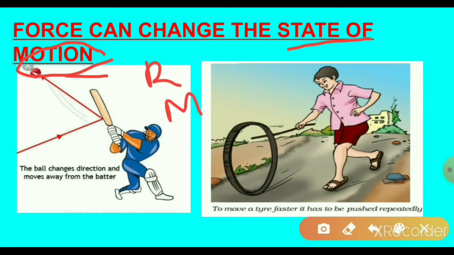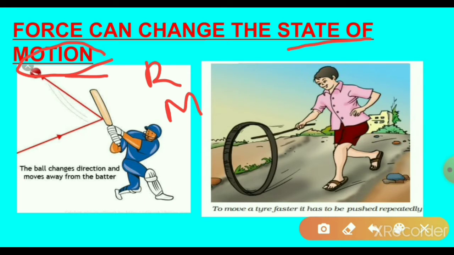Rest is when an object is not moving. The object does not move from one place to another place. This is known as rest. This means a stationary object is said to be in the state of rest. Tell me students, what are the stationary objects? For example, hospitals, schools, electric poles, trees. These are all stationary objects, because they do not move from one place to another place.